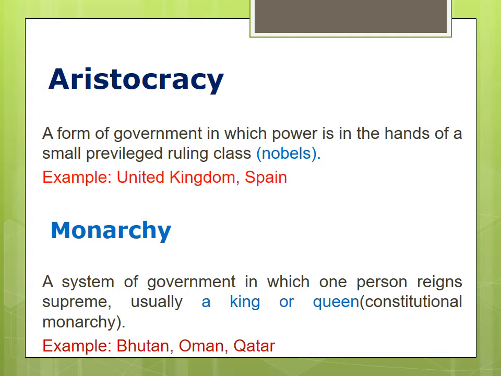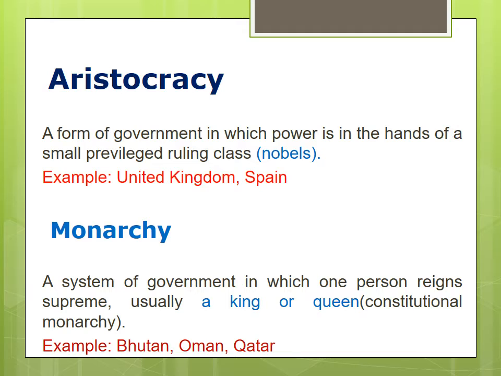Aristocracy, a form of government in which power is in the hands of a small privileged ruling class, nobles. In the aristocracy form of government, the country will be ruled by the nobles. Example, United Kingdom and Spain. So the United Kingdom and Spain follow the aristocracy form of government.